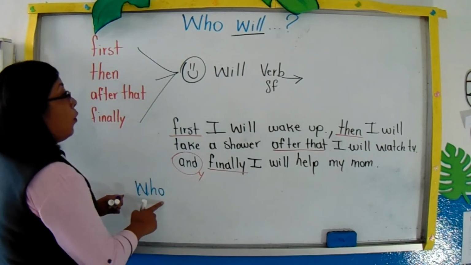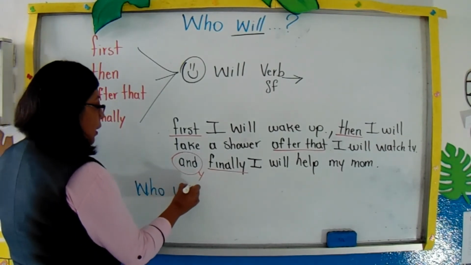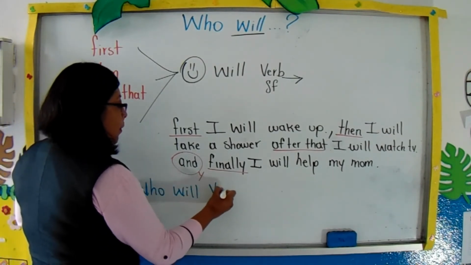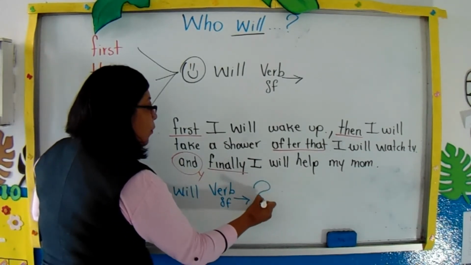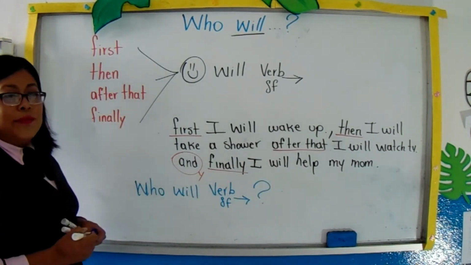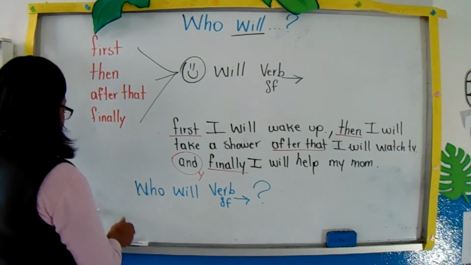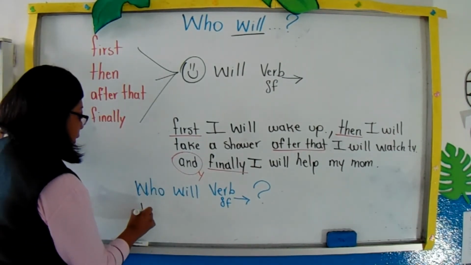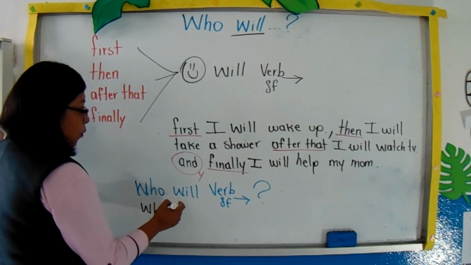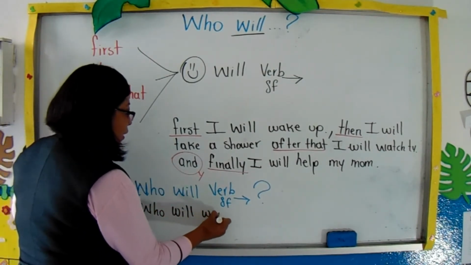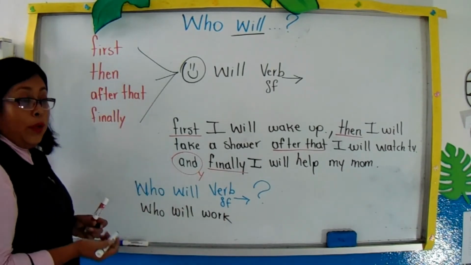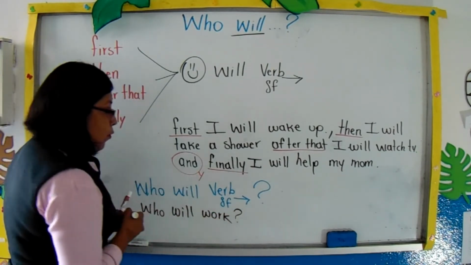This is the formula. Who will, and the verb in simple form, complement, and we are going to finish with our question mark. Yeah? For example, when I have to start, it is who will and work. Who will work? And we have to finish with it.